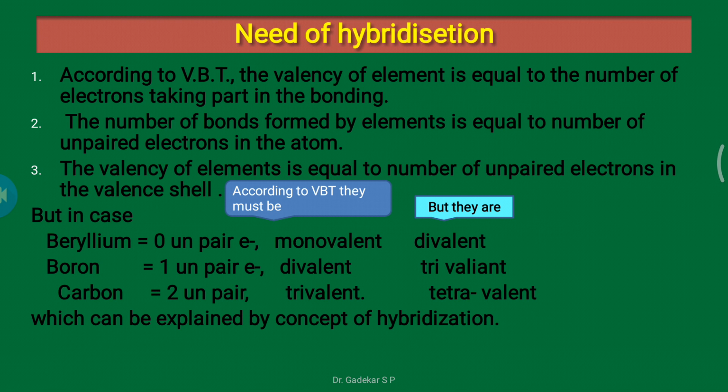Suppose the boron atom: according to VBT one unpaired electron is present, so it forms a monovalent, but it is trivalent. And carbon is tetravalent. Why these different valencies? Because of the concept of hybridization; these divalent, trivalent and tetravalent valencies are explained by the concept of hybridization. That's why we need hybridization.